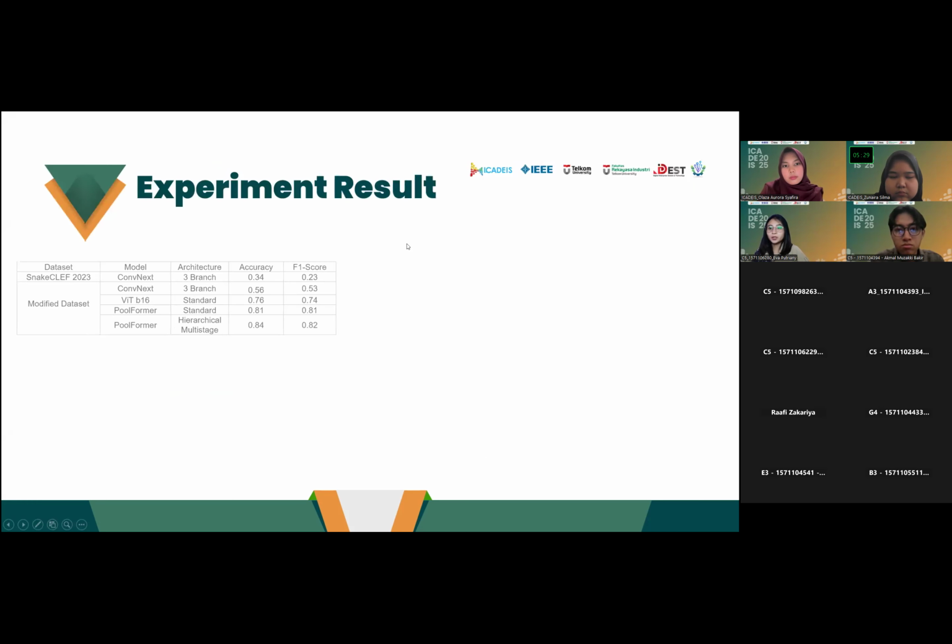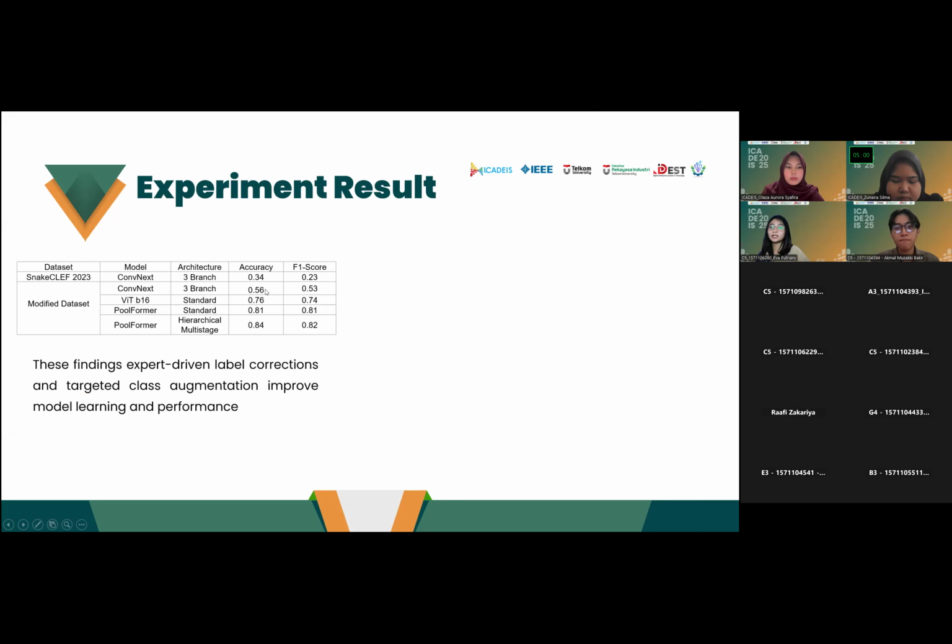So this is the experiment result. The original SnakeCLEF dataset, using the ConvNeXt model and three-branch architecture, achieves the lowest accuracy of all the models, 0.34. But with the same model and same architecture, using the refined or modified dataset, the accuracy increased to 0.56. This finding shows that expert-driven label correction and targeted class augmentation can improve model learning and performance.